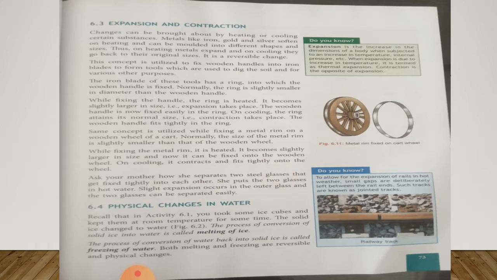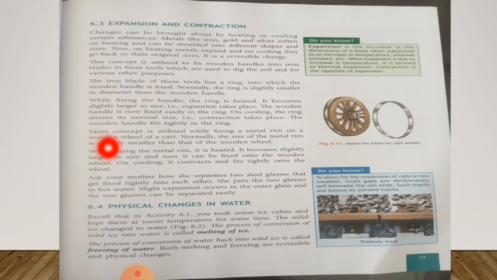So this same concept is applied when we fix a metal rim on a wooden wheel of a cart. The metal rim is smaller in size than the wooden wheel, so heat is given to the metal rim, which increases in size. The metal rim is then fixed over the wooden wheel. After cooling down, the metal rim regains its size, and the wooden wheel is held tightly by the metal rim. Is that clear?